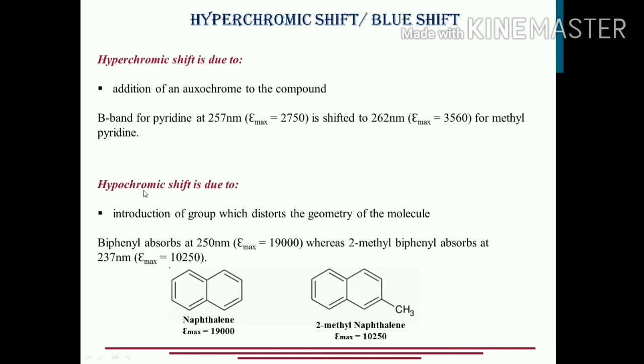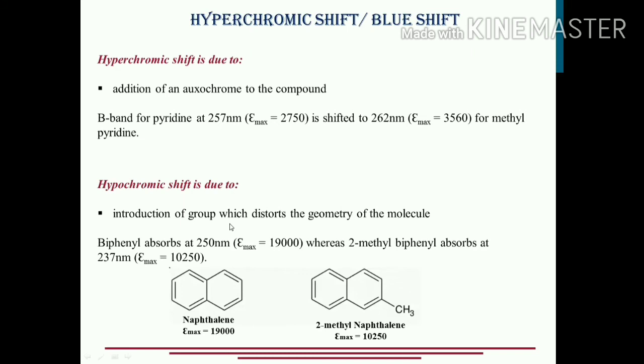Hypochromic shift occurs when you introduce a group to the molecule which changes the geometry of the molecule. In that case, the intensity of the absorption decreases, although lambda max remains the same.